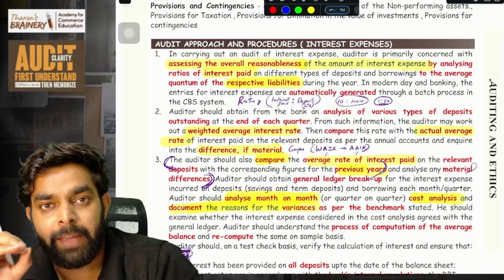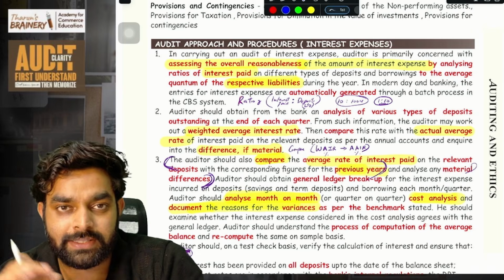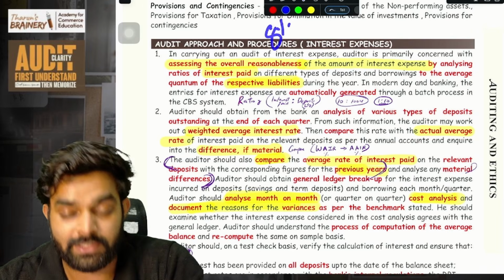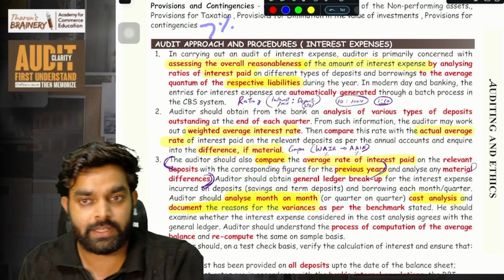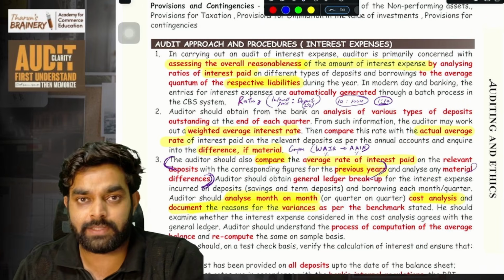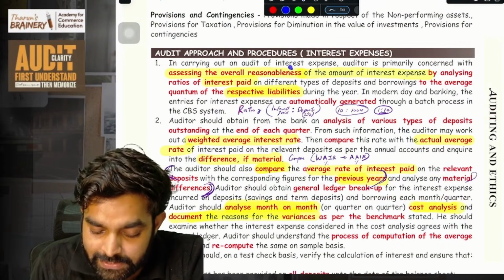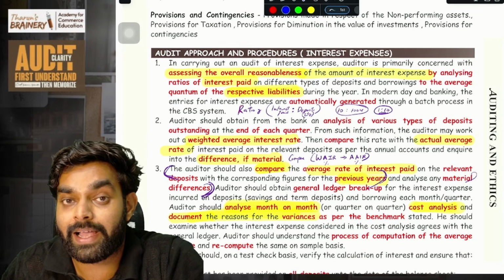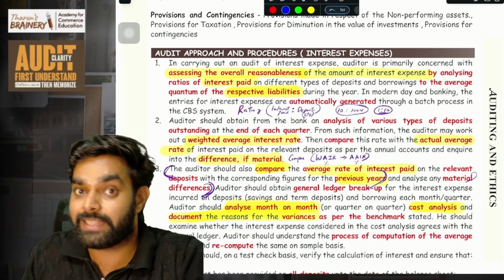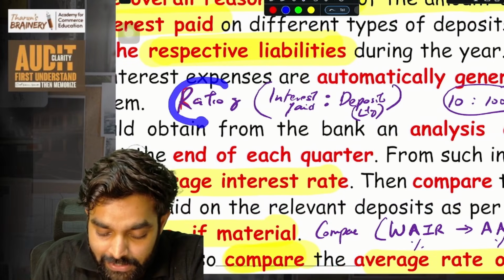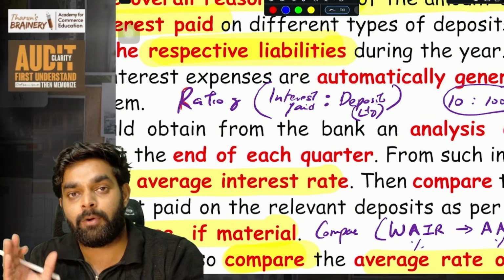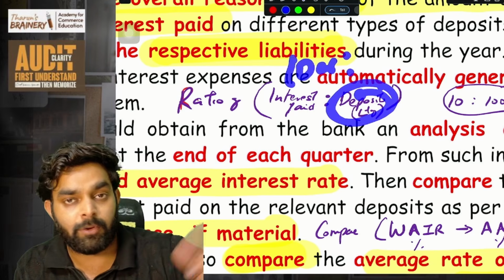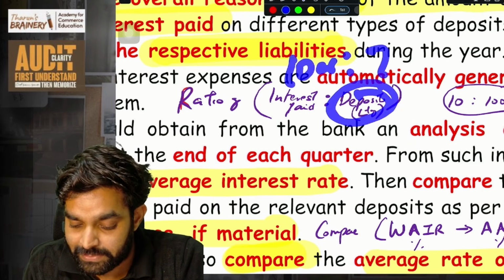It simply means, imagine the bank's average interest rate is say 7%. 7% is the interest that they give on FD, and for senior citizens, imagine it is 8%. This is just hypothetical. So this is the bank's policy that we will only give 7% interest. So what we need to do is assess the reasonableness of all the interest paid by the bank. Sometimes, imagine for some customers, the bank has paid some extra interest. We don't know, we need to check, right? So for that, we'll take the ratio of all the interest paid. Total amount of interest paid is say 10 crore. So 10 crore is to what is the total amount of deposits, total amount of FDs accepted by the bank? It is say 70 crore.